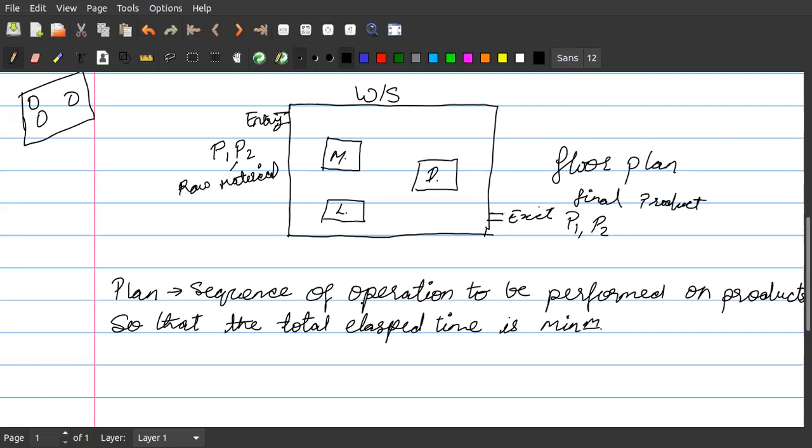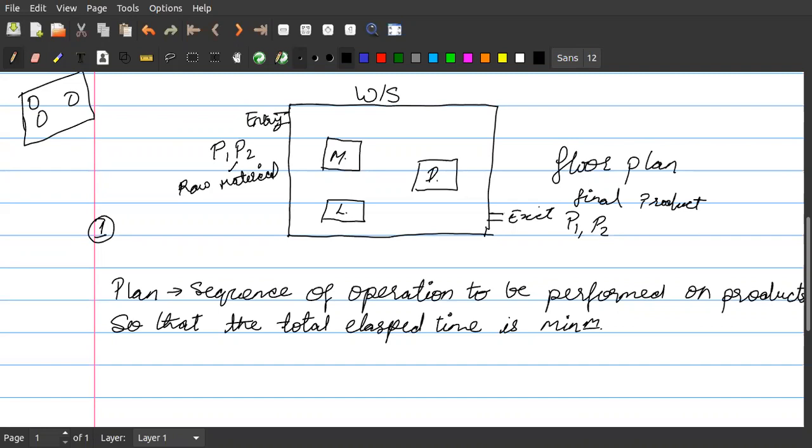Means what? Means that if I want to prepare two products, let us say I'm preparing only one quantity of both products. We may be manufacturing different quantities, but let us say that we are manufacturing only quantity one. That is, I want to prepare one product of P1 and one product of P2.